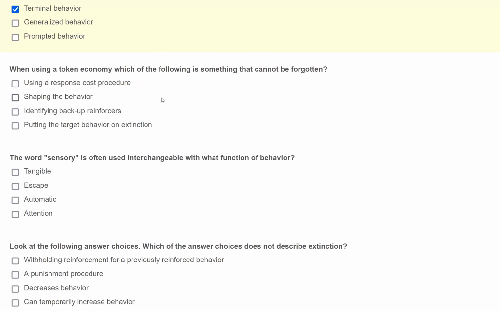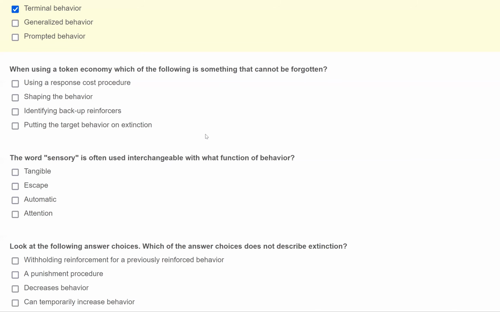What about shaping the behavior? Well, if we're using a token economy, a lot of times we already have that behavior in our repertoire. We don't need to shape, okay? So it's not something that's necessary. C, identifying backup reinforcers. Yes, you have to have backup reinforcers in a token economy. The only way these tokens are going to gain reinforcing properties is when they're paired with backup reinforcers. We exchange tokens for those backup reinforcers.